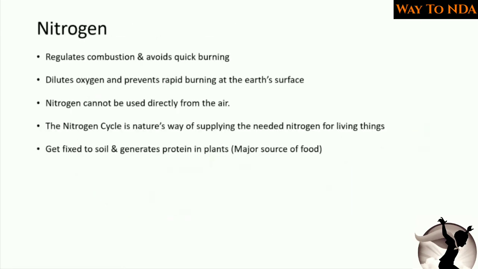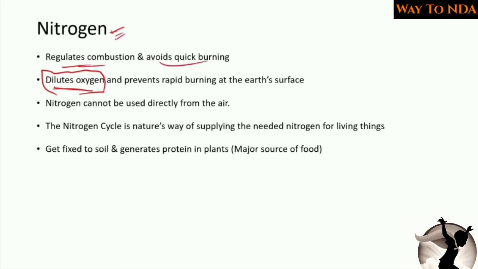Now if you see in detail, we will study each and every gas in detail, and what the specialty of that gas is. First we'll start with nitrogen. Nitrogen is very important because it regulates the combustion. जलने का जो रेट है, वो रेगुलेट करता है कौन? नाइट्रोजन. How? Because nitrogen dilutes oxygen, and you know that oxygen is very important for burning. Combustion cannot happen in the absence of oxygen. नाइट्रोजन डाइल्यूट कर देता है ऑक्सीजन को, and because of this it regulates the combustion and avoids quick burning.